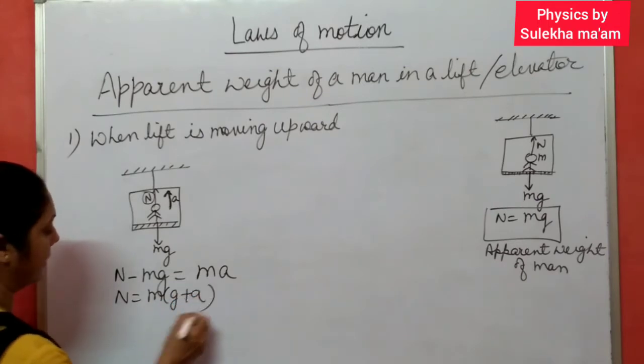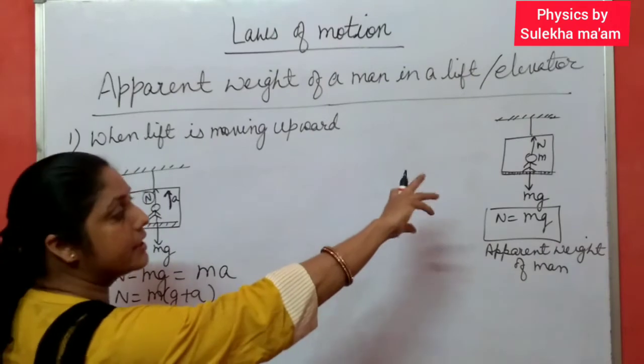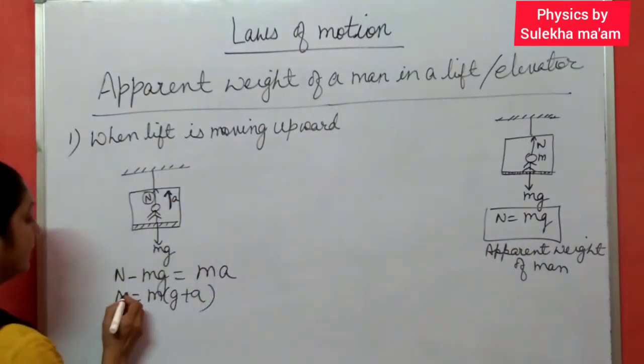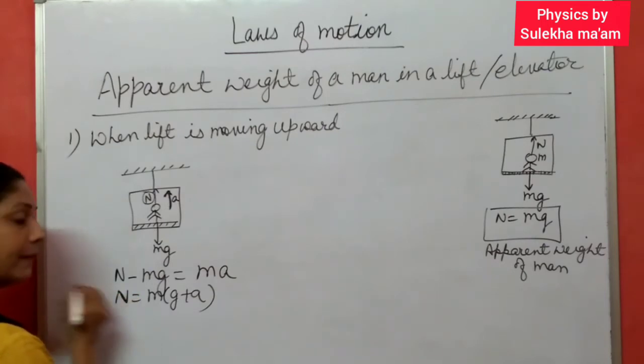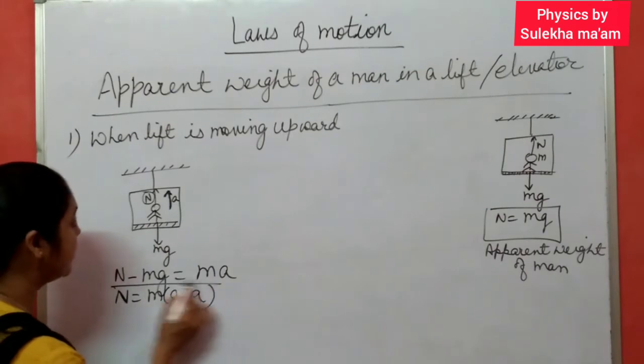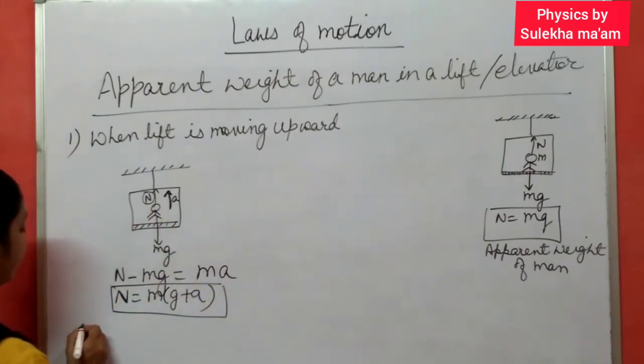mg plus a. So when no force, the body is at rest inside the lift, this N is equal to mg, and in this case this normal reaction gives apparent weight. In this case it is mg plus a, it means the apparent weight of the body increases.